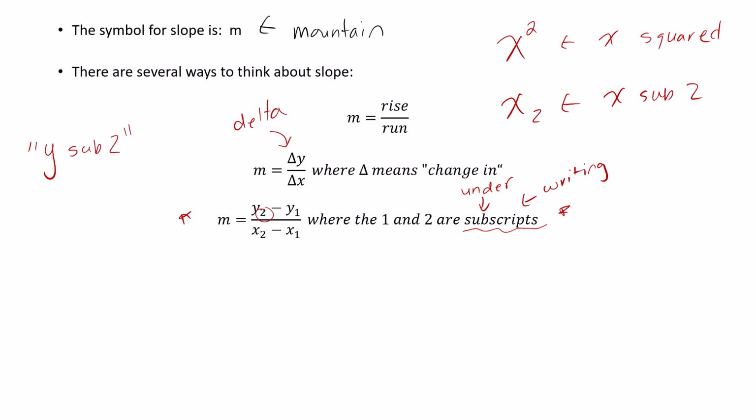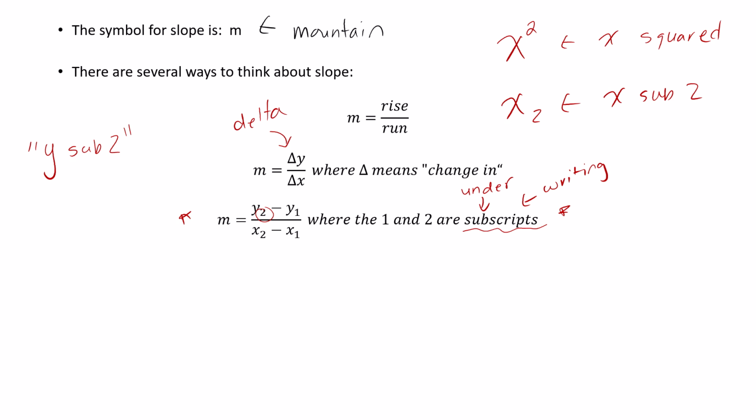A colleague of mine recently graded some work for an honors algebra 2 class where a student was using exponents instead of subscripts. So this is a common misconception, so we want to make sure that we're clear on it. The 1 and the 2 are simply to differentiate between the 2 points.